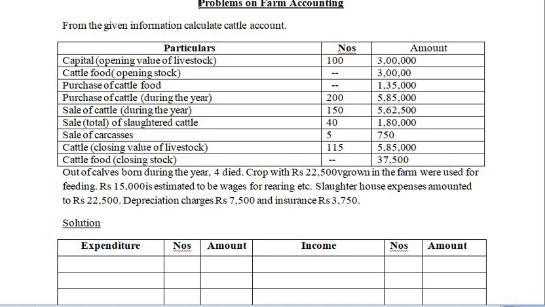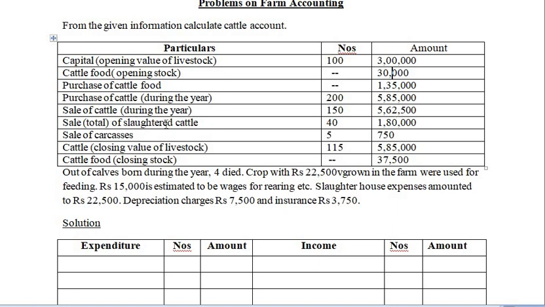From the given information, calculate cattle account. Capital opening value of livestock is 100. Cattle food opening stock, that is 30,000. Next, purchase of cattle food, that is 1,35,000. Purchase of cattle during the year: number of units is 200 and 5,85,000 is the amount. Sale of cattle during the year: 150 and 5,62,500 is the amount.